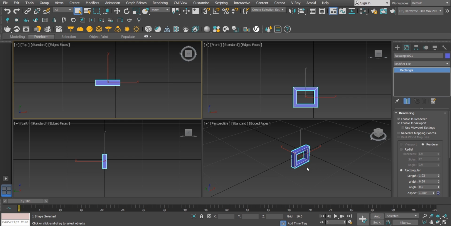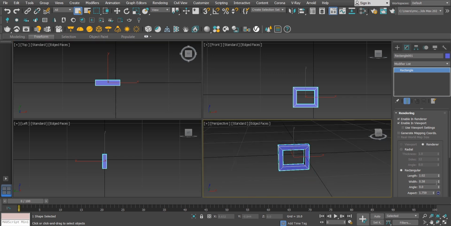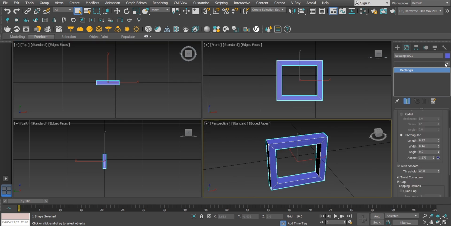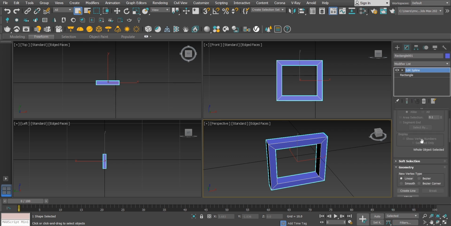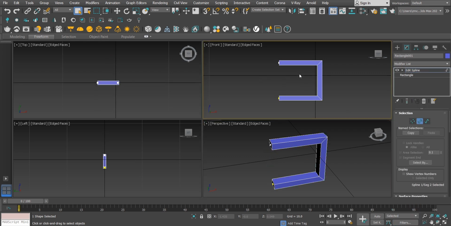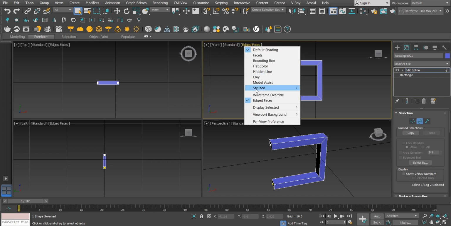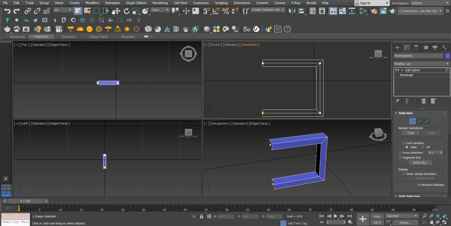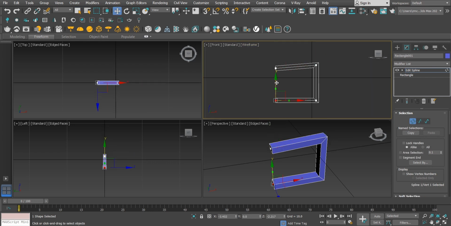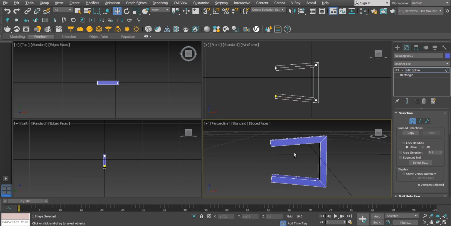After we set the correct dimension, we add an edit spline to start shaping the object. We select segment and then select this line and delete it. And then by vertex object, we can choose these two vertices and move them. After this, we have to apply edit poly.